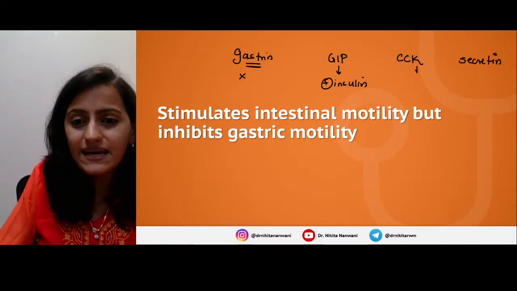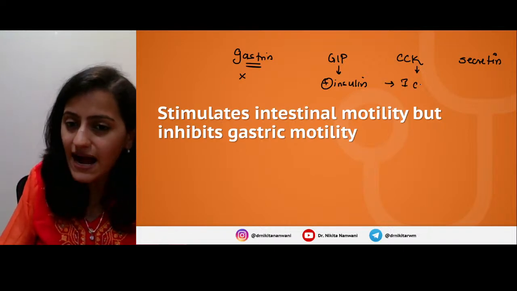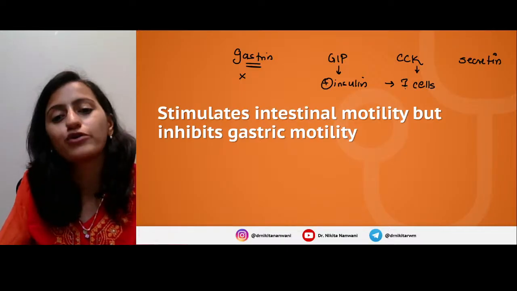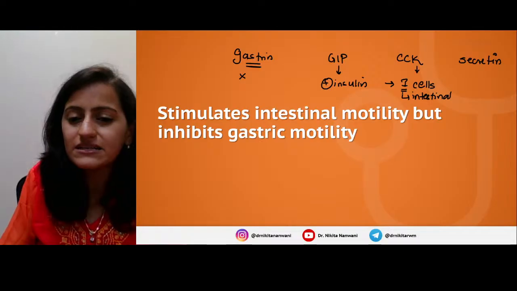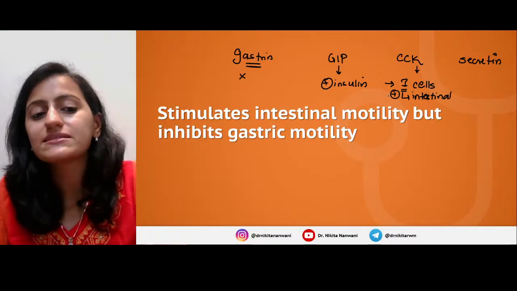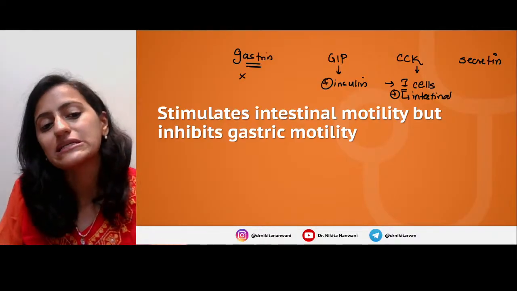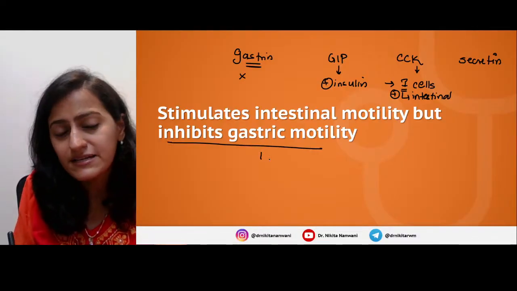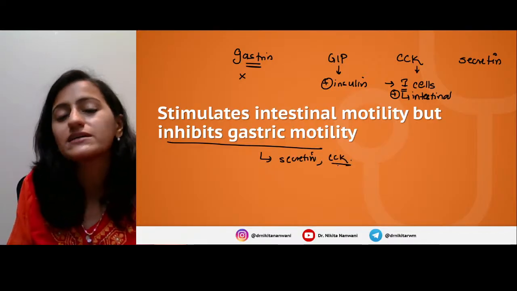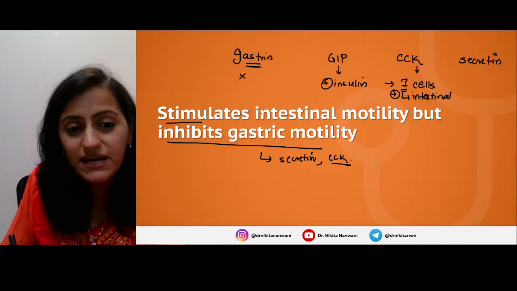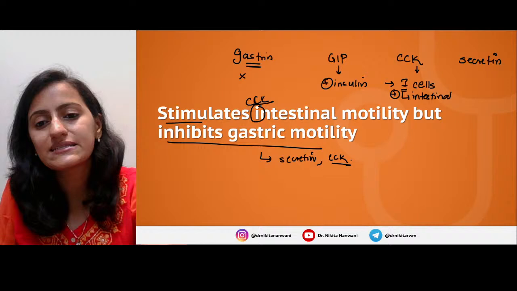The CCK, right? We said CCK is secreted by which cells? I. K is for I, I is for K. So remember that I is also for intestinal motility. It stimulates the intestinal motility. Everything apart from gastrin inhibits the gastric motility, right? So what inhibits the gastric motility? It is secretin and cholecystokinin. But what stimulates the intestinal motility? It is cholecystokinin. Secretin inhibits both.